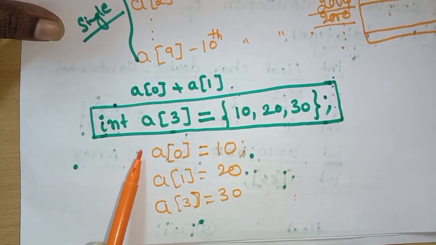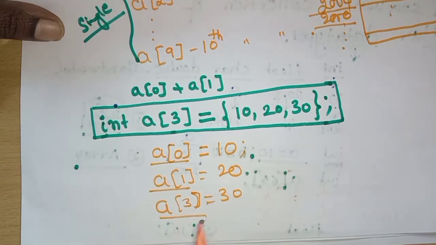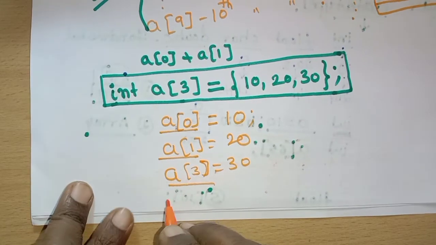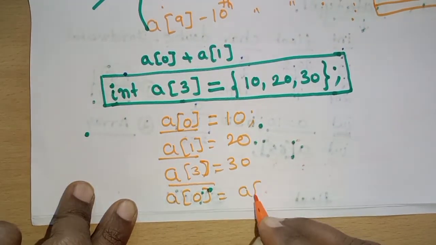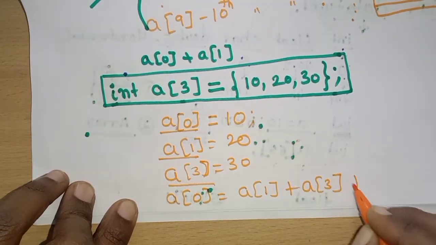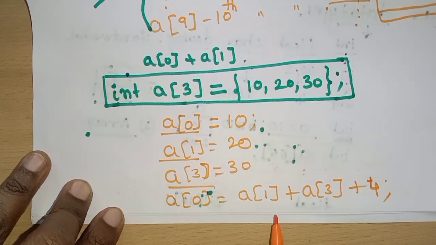Now it is just like a, b, c, whatever we have declared simply, but it is an array. Okay, and you can use this as a simple variable. That means here you can write A of 0 is equal to A of 1 plus A of 2 plus 4, like that. If you want, you can use it in your programs.